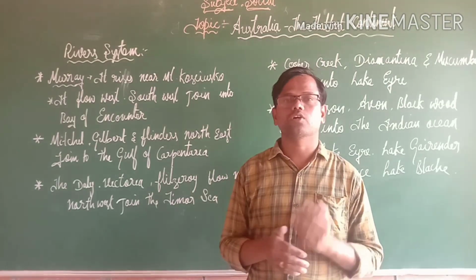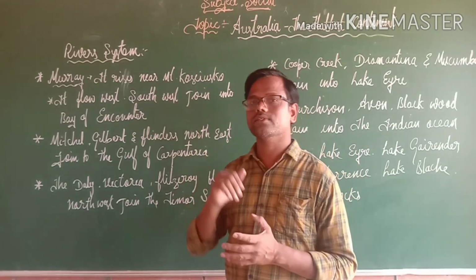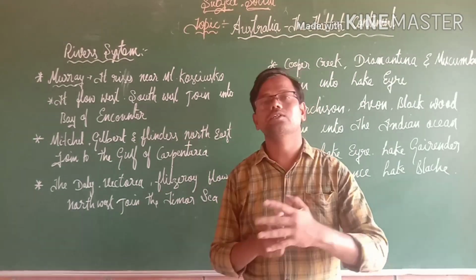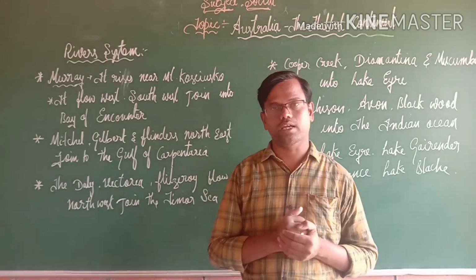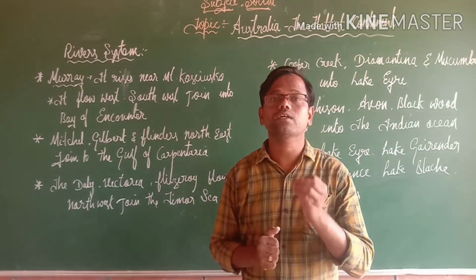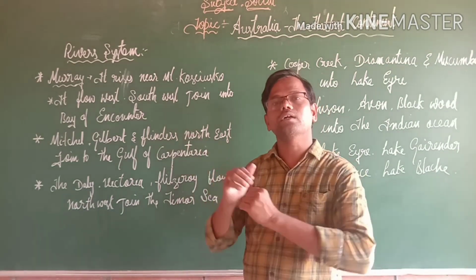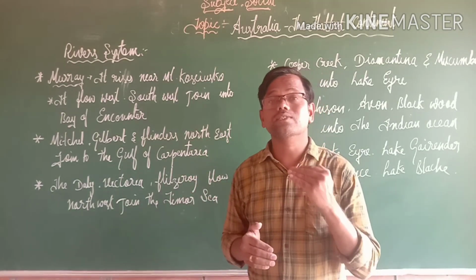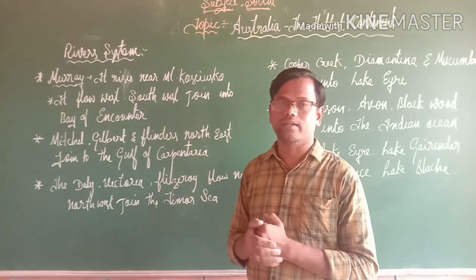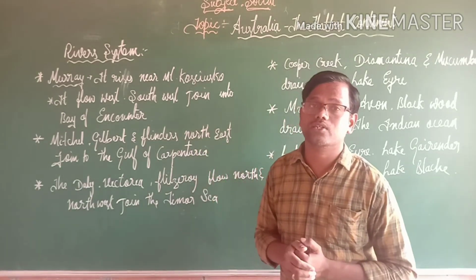Let us discuss one more important point from the Australia continent, that is the river system. Dear student, as you know, Australia is almost all covered by desert area. So here we can see very few rivers. For that purpose, here we can see high temperature. And almost all in Australia continent, the rivers rise in the eastern island. So let us discuss which are the important rivers we can see in the Australia continent.